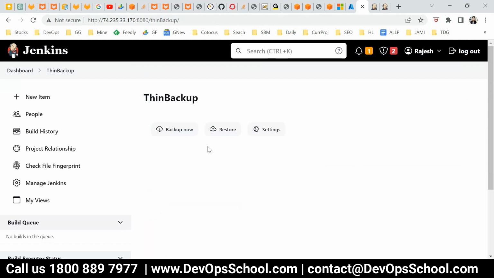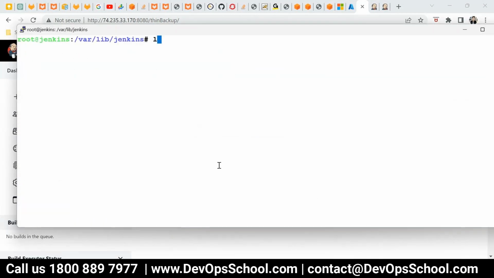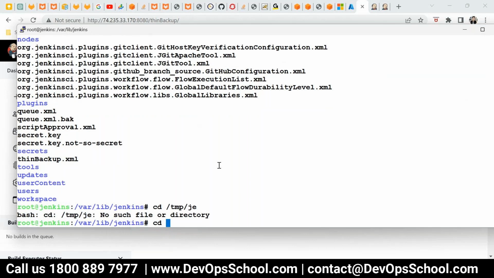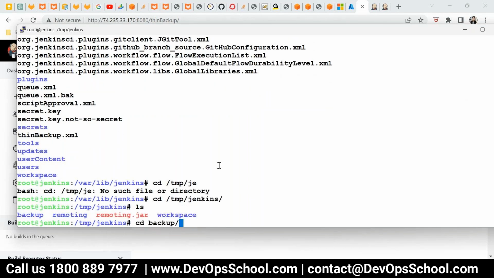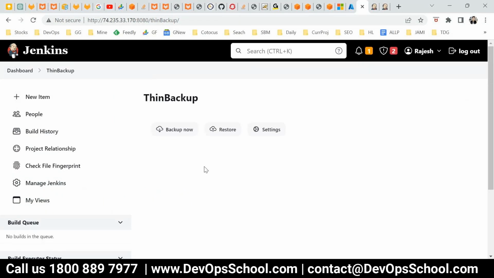Now you have to click on Backup Now. You can also schedule it in the settings, that's not a problem. I'm doing it manually, and let me show you whether the backup is happening or not. Go to the temp Jenkins directory, and under the backup directory you see one backup got created, which is a full backup. After that, all the backups which will be created will be subsequent ones.